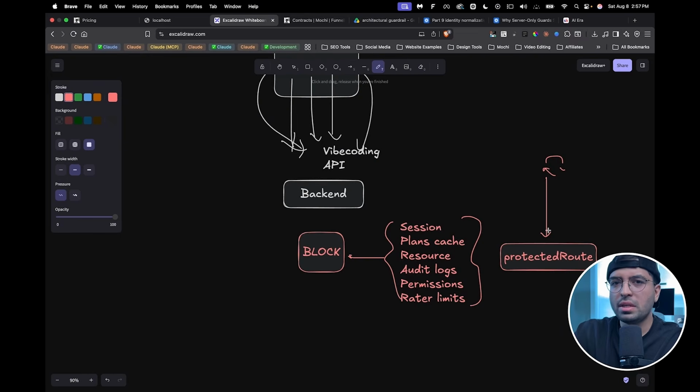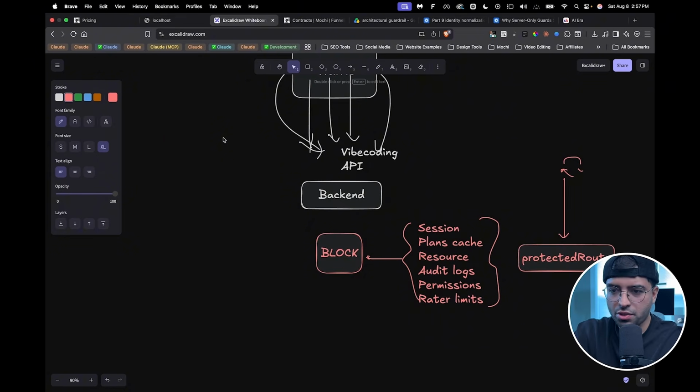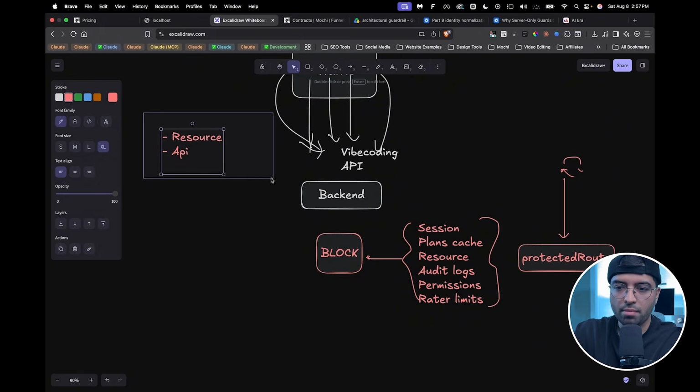Not just that, it also makes it easier for me to audit the code that AI wrote because all I have to see on my left sidebar is the git commit history or the git changes, and I should see some sort of a resource if it's needed to be added or whatever. I should see the API endpoint, and I can click on that and immediately see if it used the protected route, and I'm all set. I'm happy now. All I have to do now is act like a QA and test the entire feature. Like literally click on the buttons and try to test outlier situations and see if the app is working. Because the code itself is built to production, like it's built securely.